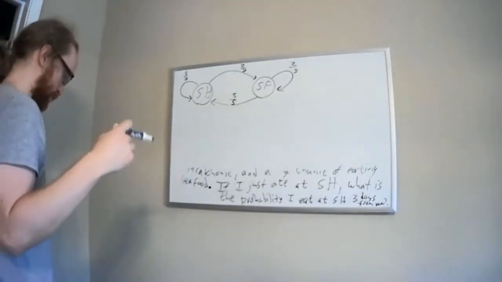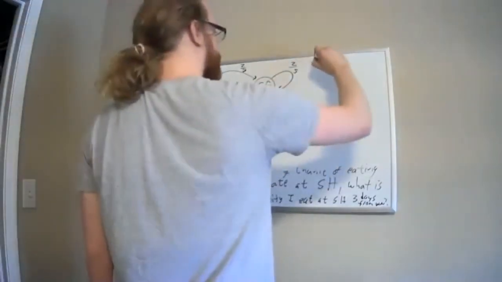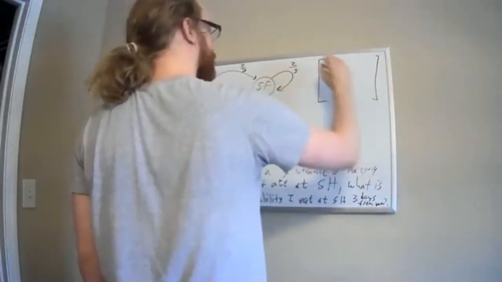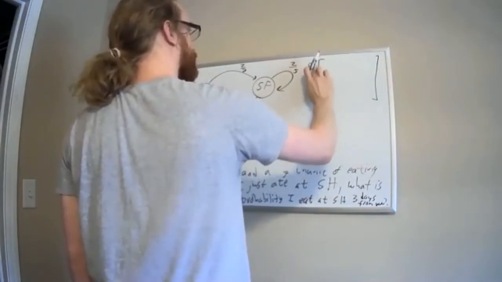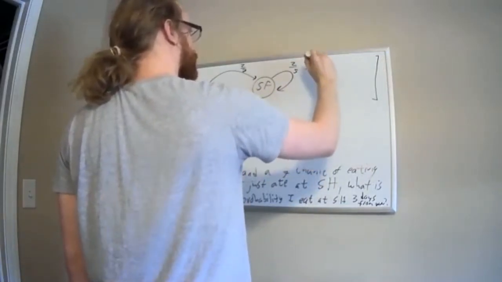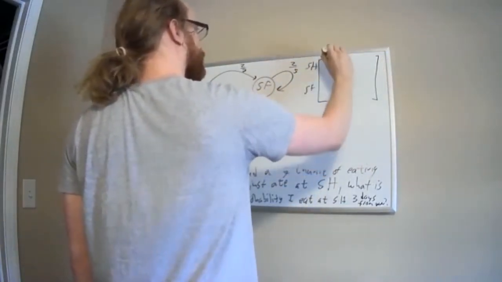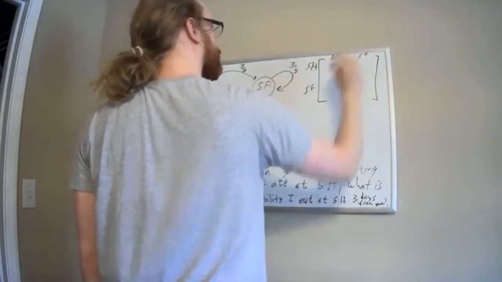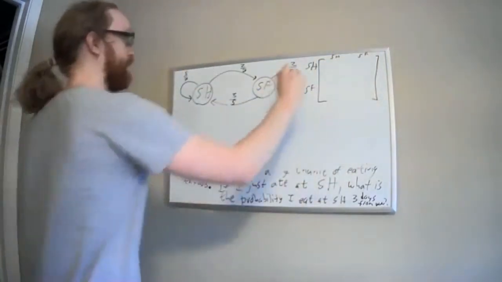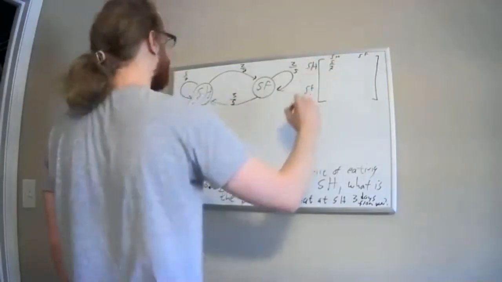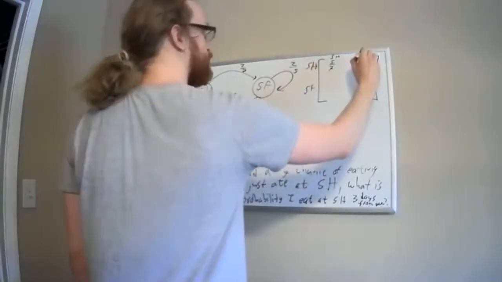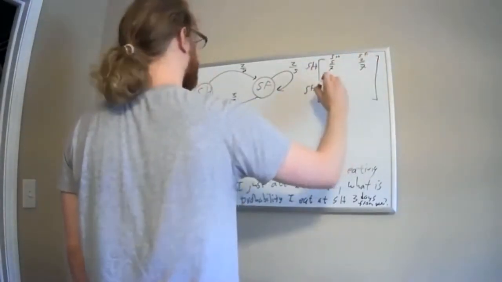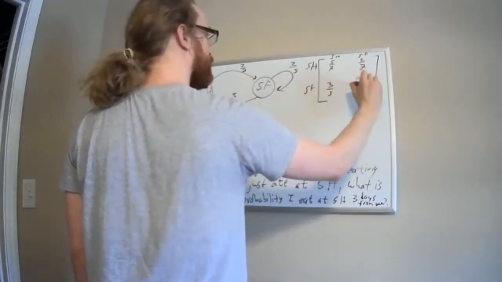Just so we know, the transition matrix should look like this. If we do steakhouse, seafood, steakhouse, seafood, then I would fill it in like this: 5/7, 2/7, 3/5, 2/5.